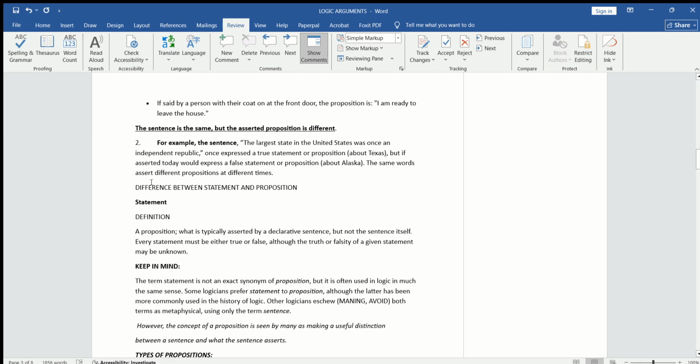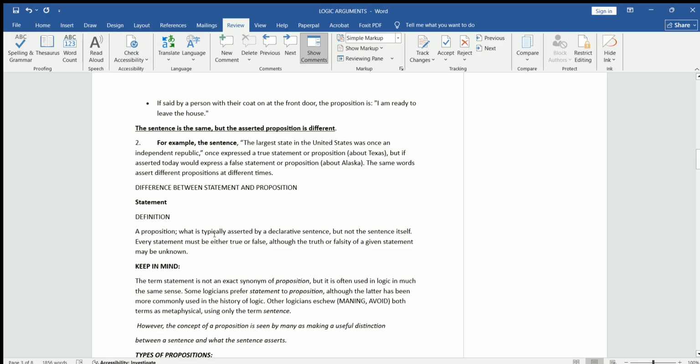Again, the third point is the difference between statement and proposition. First we discuss the sentence and the proposition. We can see here a sentence, a statement and the proposition. Statement definition: a proposition is typically asserted by a declarative sentence.